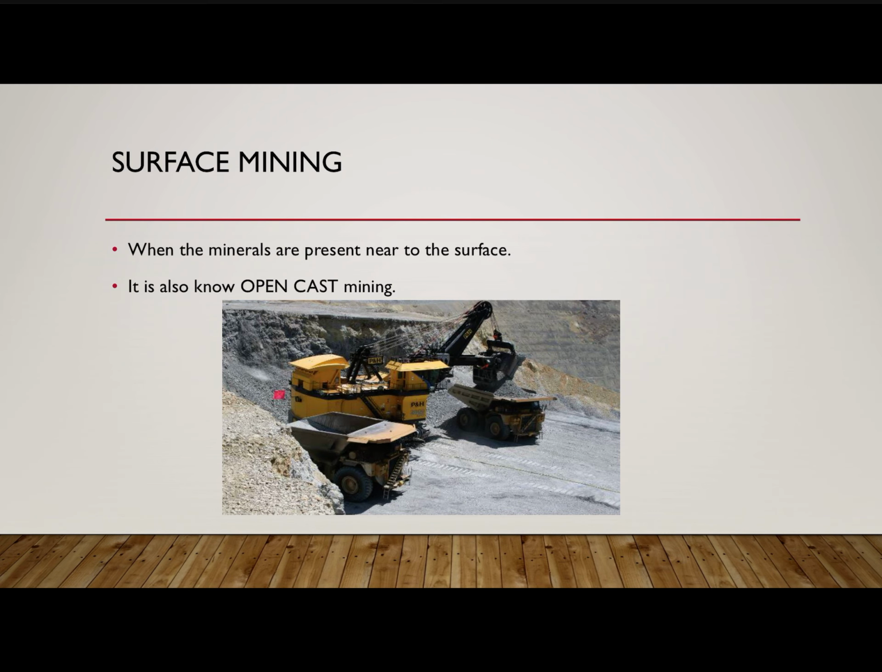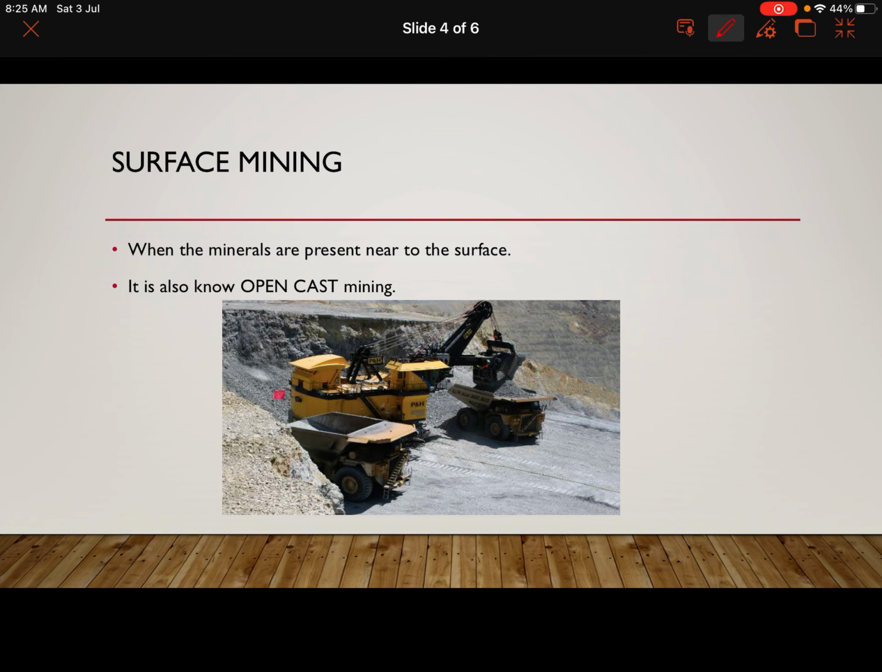The first one is surface mining. In surface mining the minerals are near to the surface, and this is also known as open cast mining. That means we clear up the entire land, we deforest the entire land, and then we dig out the land and reach the mineral and scoop up the mineral from there, and we get it to the industries or the factories wherever it is required. So this is surface mining.